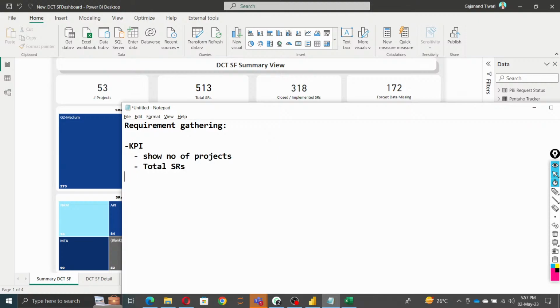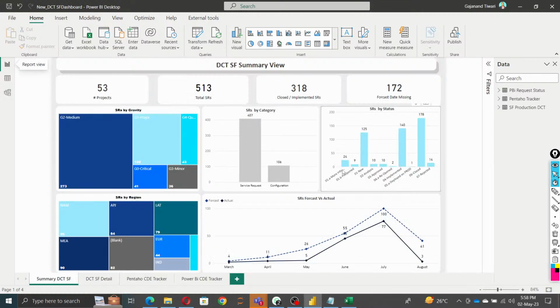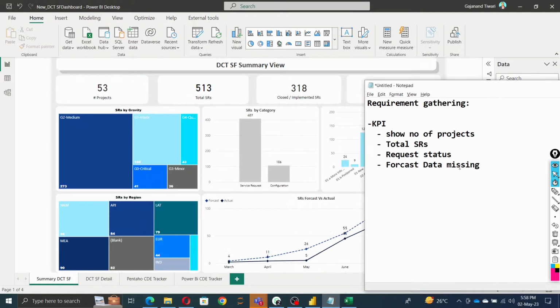Next we have total status, request status. Then we have forecast data missing. I mean, how many reports do we not have a forecast for till date, where we haven't entered it, so maybe some possibilities. And next we have SR gravity.